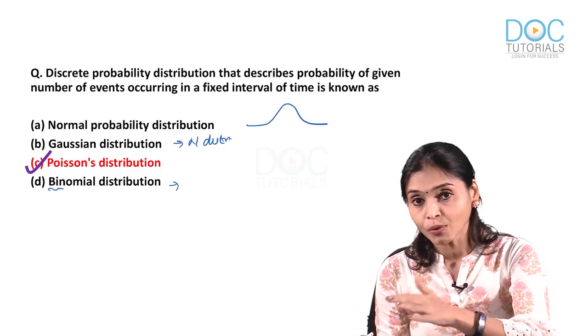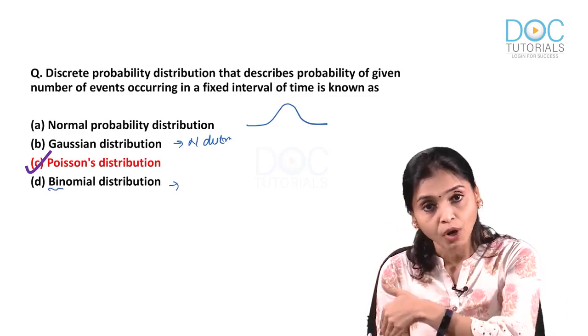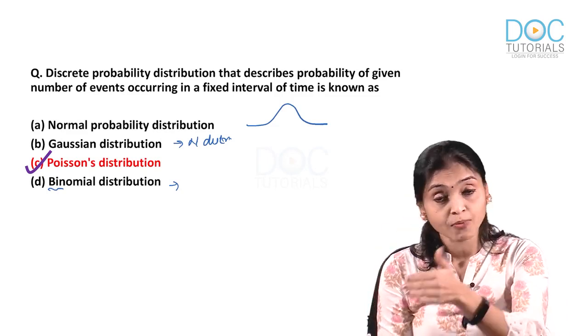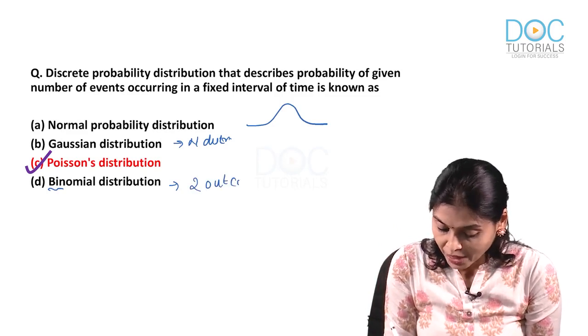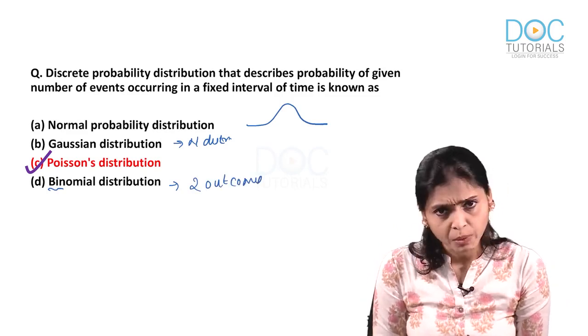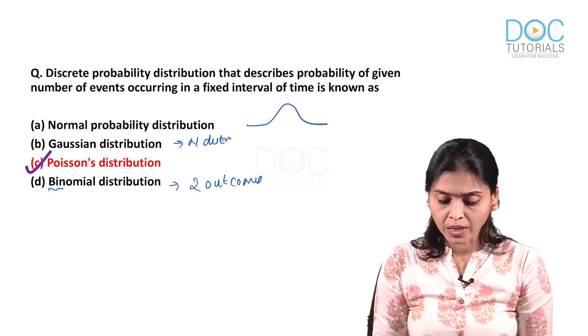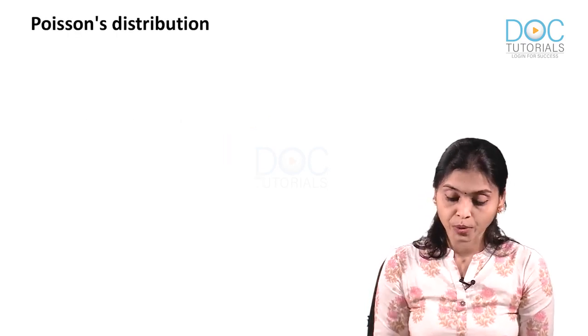So, you have only 2 options, either they survived or they died. Number of successes, failures. So, where only 2 outcomes are possible, you get binomial distribution. Are you with me? Now, moving on to MCQs from Poisson distribution.